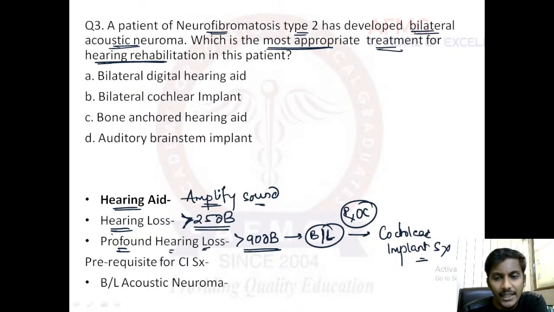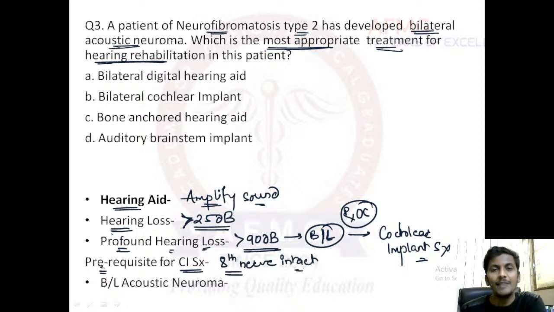But what is the prerequisite for this cochlear implant surgery? If you need to perform cochlear implant surgery, the condition is that the 8th nerve should be intact. Important, the 8th nerve should be absolutely intact, because the cochlea will in turn send the signals to the 8th nerve, right? So even if you are changing the cochlea, the 8th nerve of that patient should be intact, so that the signals will travel further. Otherwise, they are of no use if the 8th nerve is damaged, right?